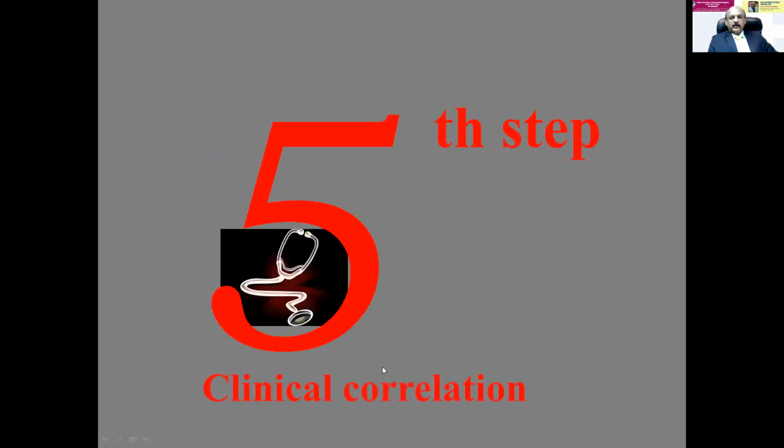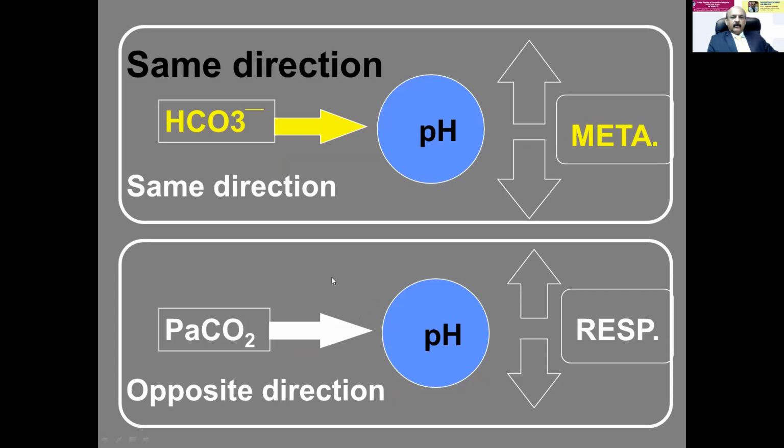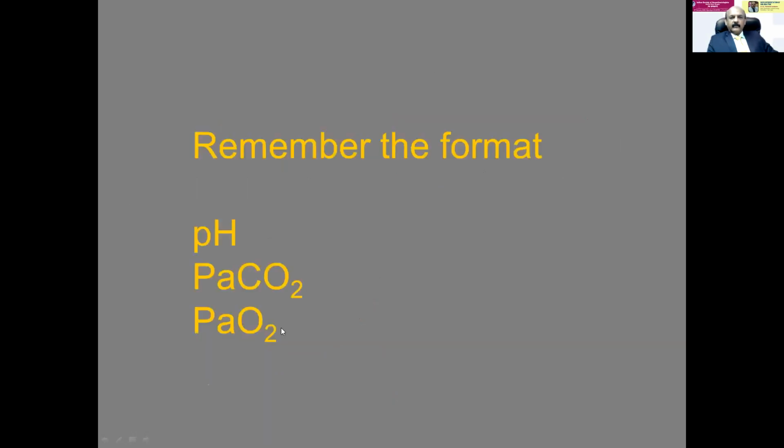The fifth step is most important, clinical correlation, because only by clinical correlation can you expect what is happening, and only then can you interpret. So there are 5 steps. Okay. As a recap, bicarbonate and pH travel in the same direction. Carbon dioxide and pH travel in the opposite direction. So you have to remember the format. You have to check pH, PaCO2 and PO2. These are all the measured parameters.